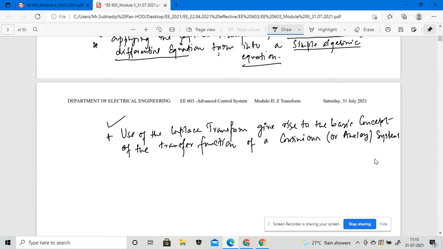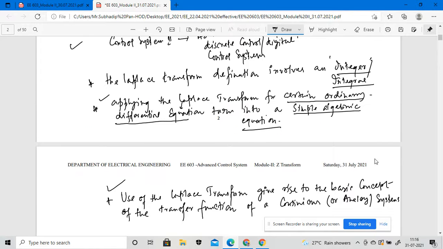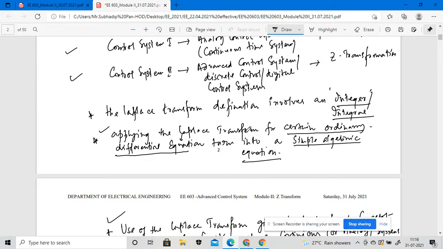The Laplace transformation gives rise to the basic concept of a transfer function, because if we have various kinds of transfer functions, using the Laplace transformation we get a basic concept of the transfer function of a continuous or analog system, right? All of this area is in control system one, that means in an analog control system.